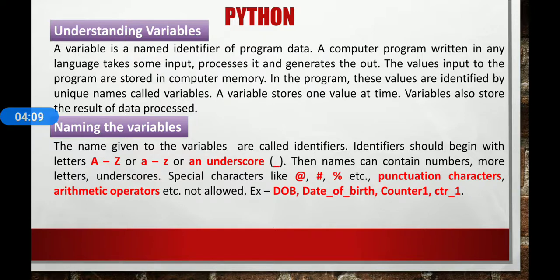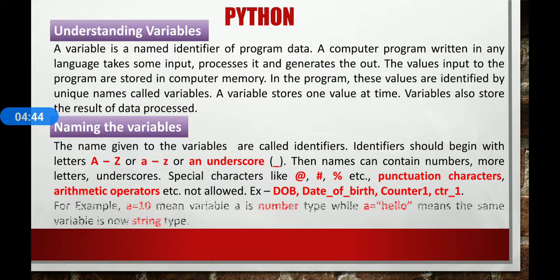Then names can contain numbers, more letters, underscores, etc. But special characters like @, hash, percent, and other special characters or punctuation characters and arithmetic operators are not allowed in variable naming. Here are given some valid variable names like TOB, date_of_birth, or counter1, CTR_1. These are some valid examples.